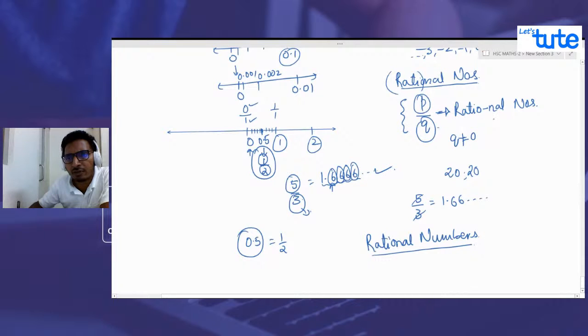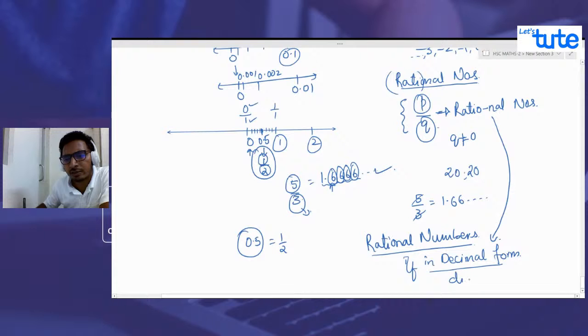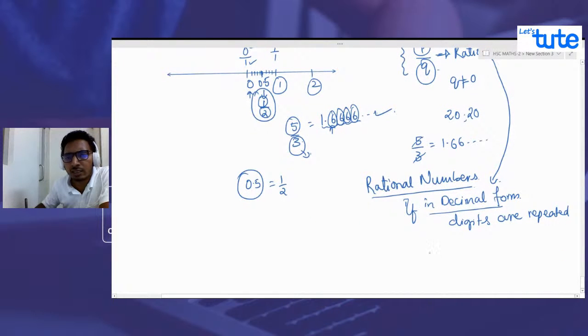Specifically, I'm writing from here, okay? Even if they are in decimal form, the digits are repeating, or we can say the digits are terminating.